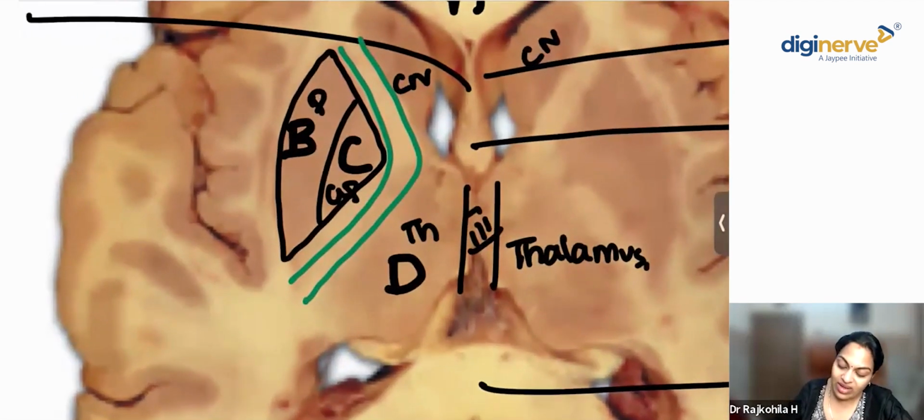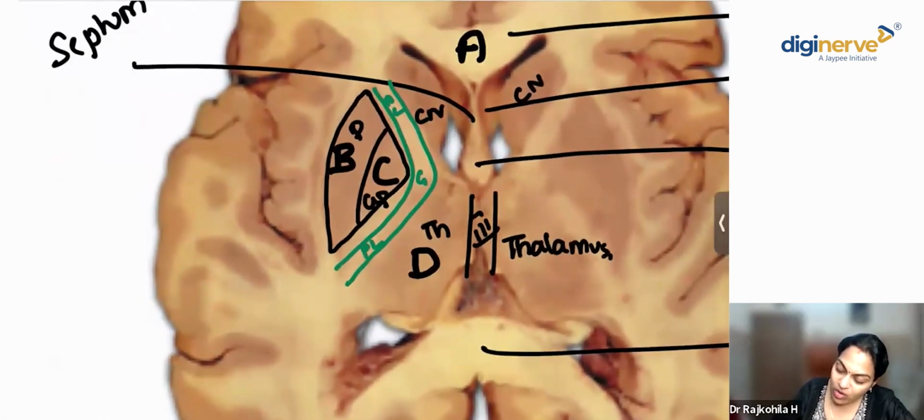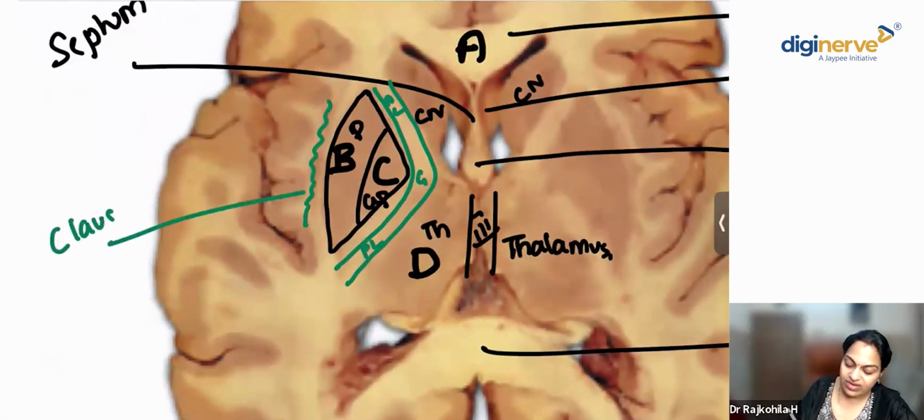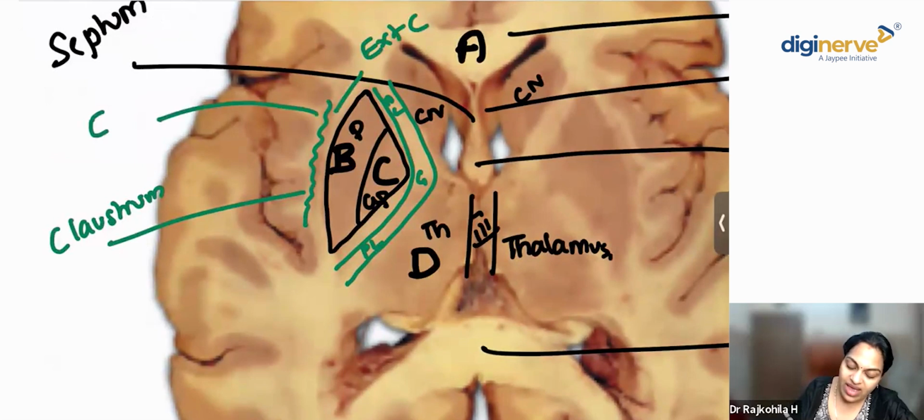Internal capsule. The anterior limb of the internal capsule, right? The genu, the posterior limb. Okay. Can you make out this wavy band of gray matter here? What is this wavy band of gray matter called? That's the claustrum. The white matter that is inner to the claustrum is called the external capsule, and outer to the wavy band it's called the extreme capsule.